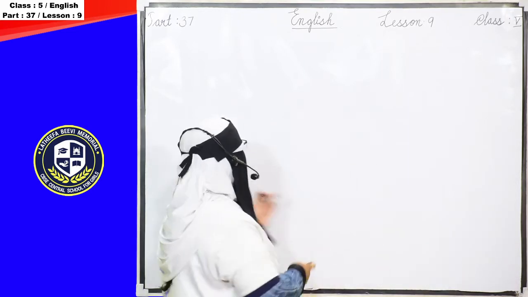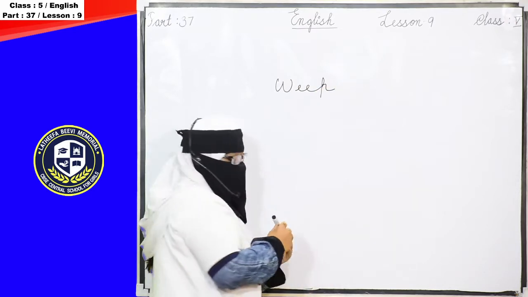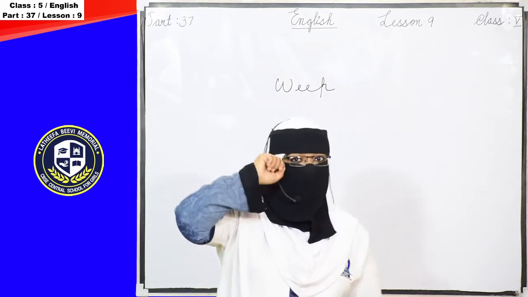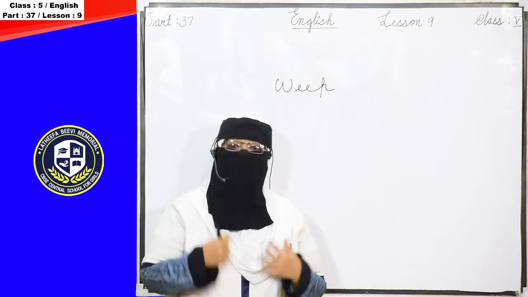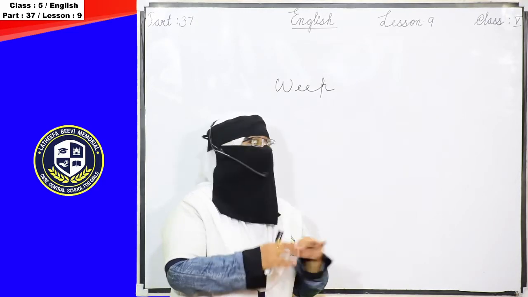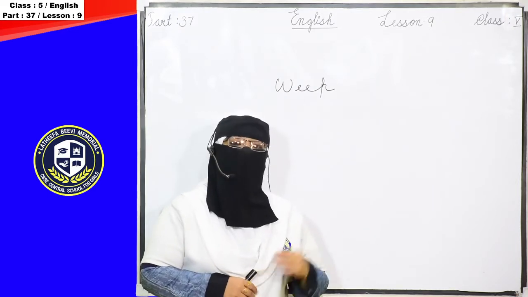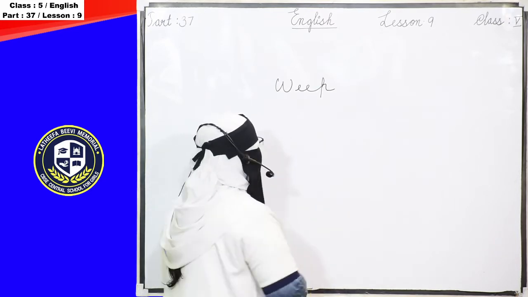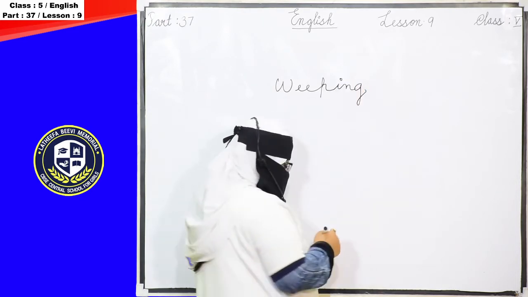So here we know the verb weep. What do you mean by weep? Cry. Okay, so weep means cry, and that is an action. We know the action words are known as verbs. Here weep means cry, and cry is an action, so of course this is a verb. And when we add ing, that becomes weeping.